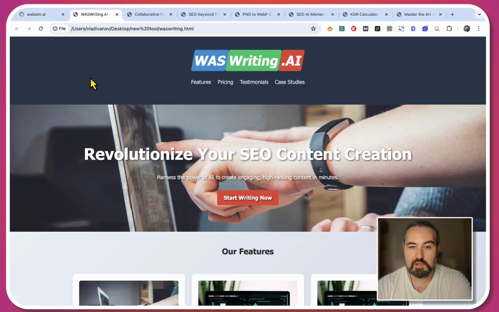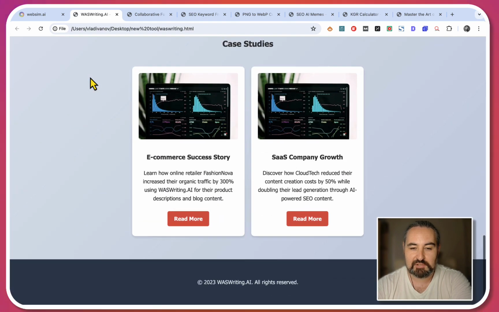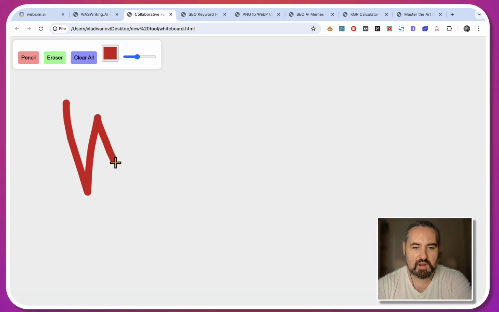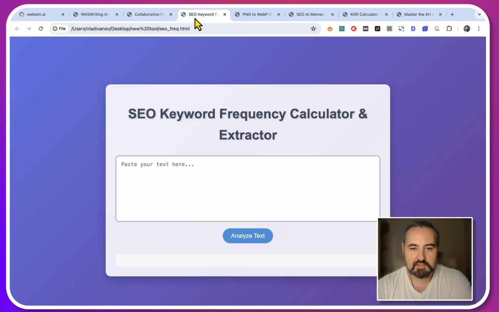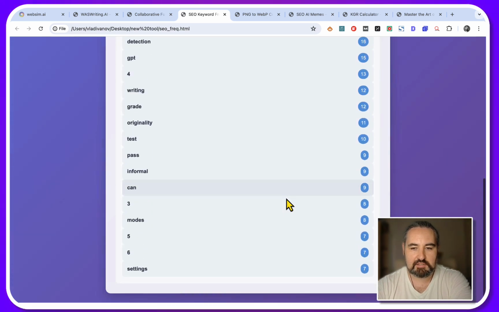So I've launched my WordsAtScale AI mockup. This is a writing tool that does not exist, but this is a landing page for it. I've created the whiteboard like in 1 minute. And this is all HTML, so these are all locally stored HTML files. This is the SEO keyword frequency calculator, so let's paste some text here, analyze text. These are the top keywords.